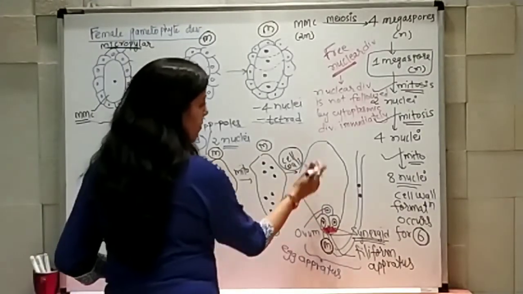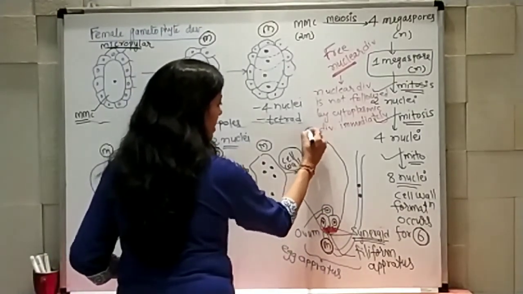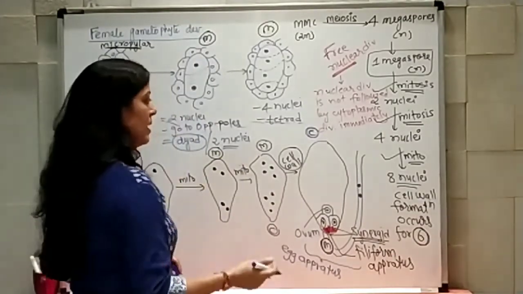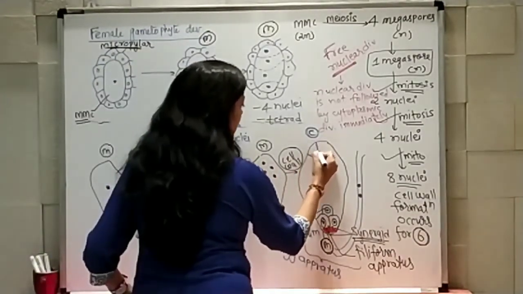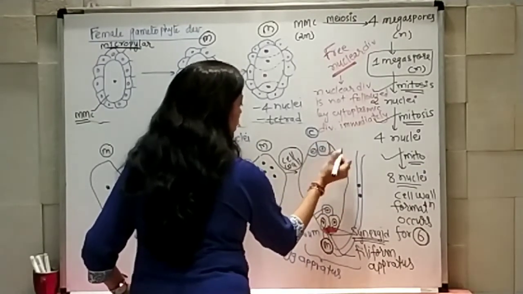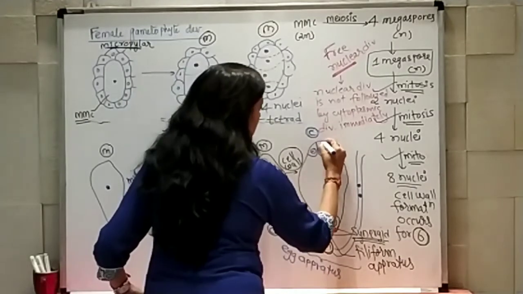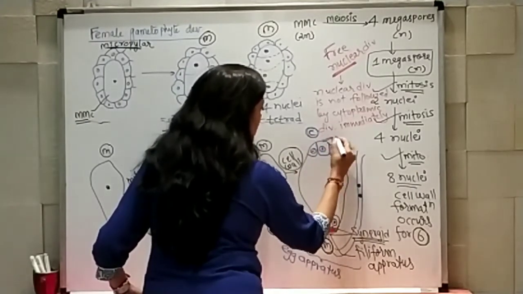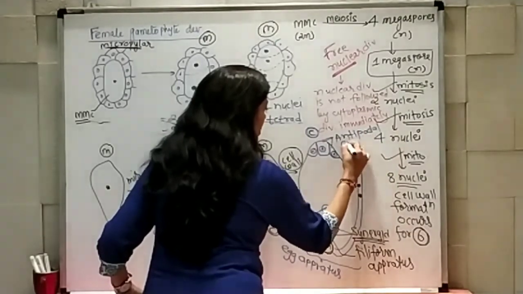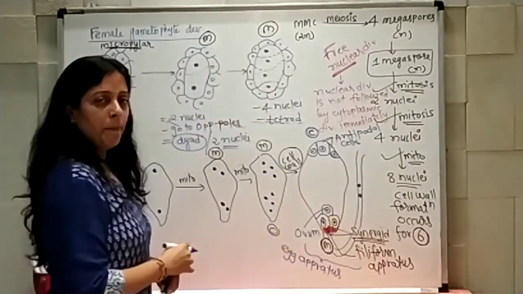This is the micropyle, so obviously this will be the chalazal end. At the chalazal end, 3 more cells get arranged. So 1, 2 and 3. All 3 cells are known as antipodal cells.